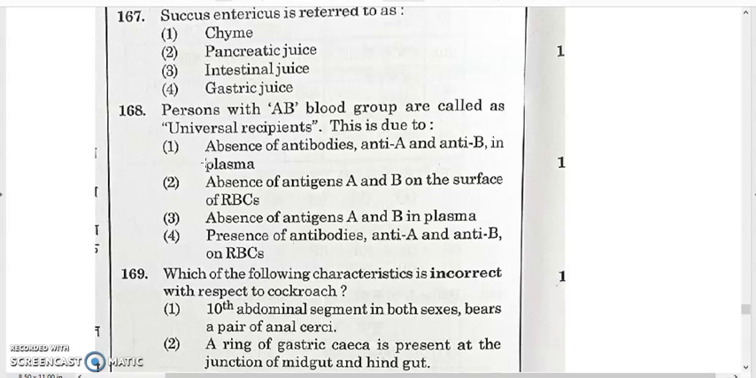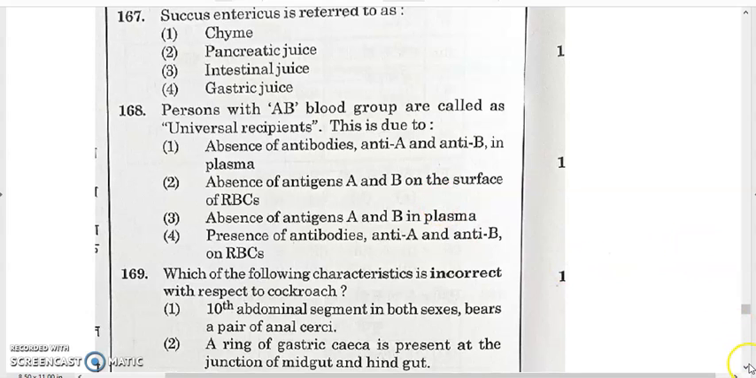This is due to option A, absence of antibodies anti-A and anti-B in plasma, or absence of antigen A and B on the surface of the RBC. Option C, absence of antigen A and B in plasma, presence of antibodies anti-A and anti-B on RBCs. Universal recipient is actually due to absence of antibodies anti-A and anti-B in plasma. So the answer will be option 1. AB blood group actually lacks antibodies, absence of antibodies anti-A and anti-B in plasma.